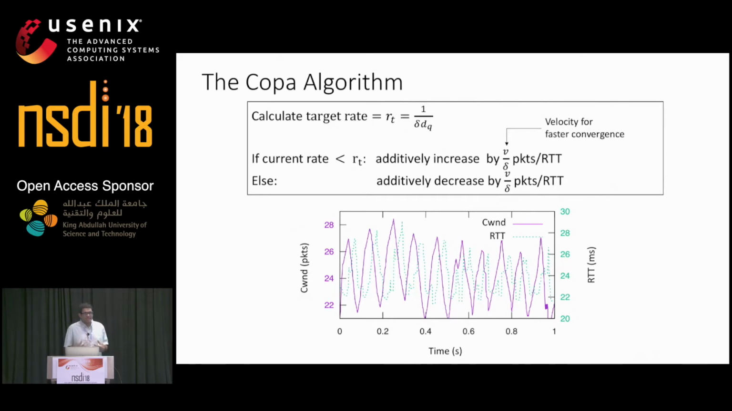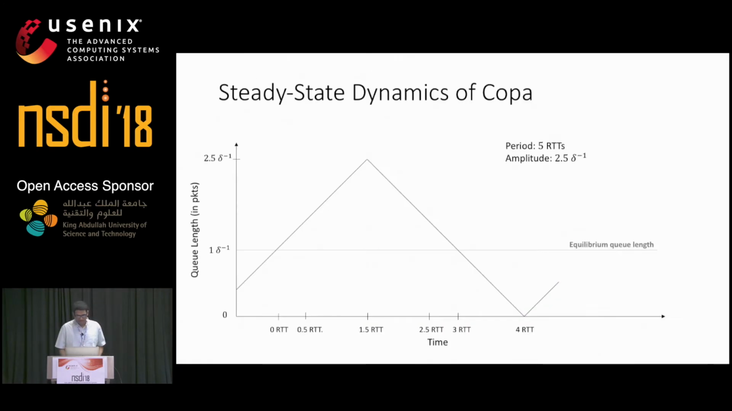Let's try to understand these oscillations analytically. In this talk, we are going to consider the case of one sender. If there are multiple senders, they behave like one sender but with a smaller delta. You can read more about that in the paper. In the one sender case, the period of the oscillations is 5 RTTs, and the amplitude is 2.5 delta inverse.